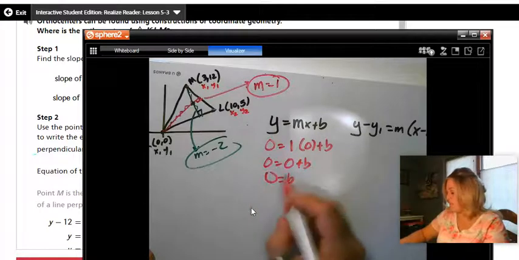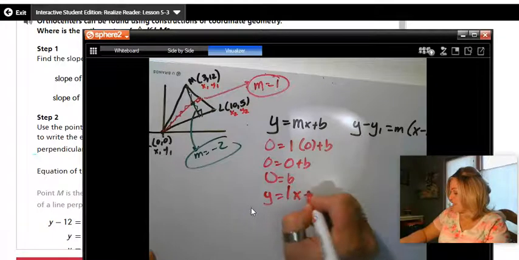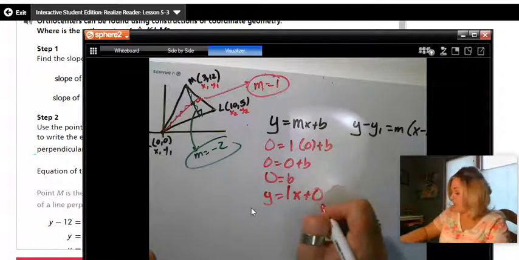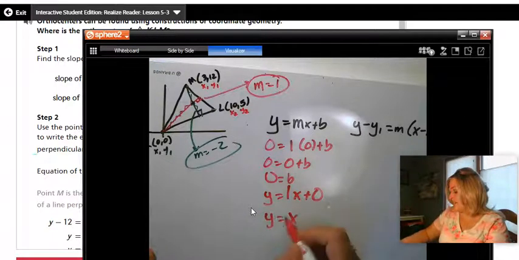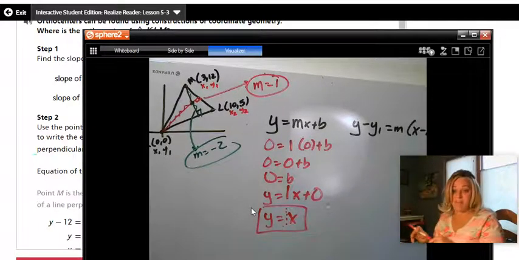So I'm left with y equals, and then I plug things back in, my slope x plus my y-intercept, which I don't need. So it's just y equals x in this case. You may or may not have the invisible one. Okay, there's the equation of that pink line.